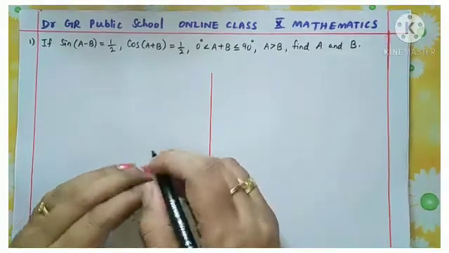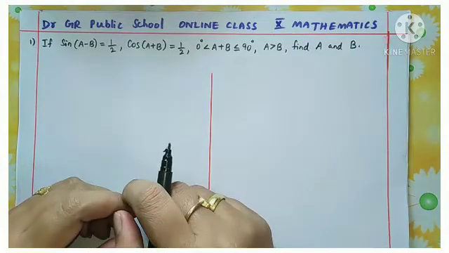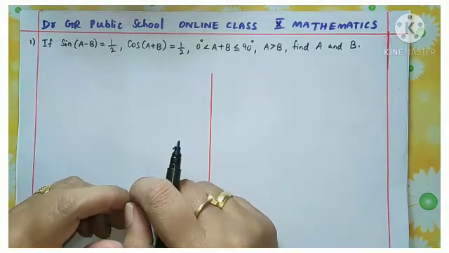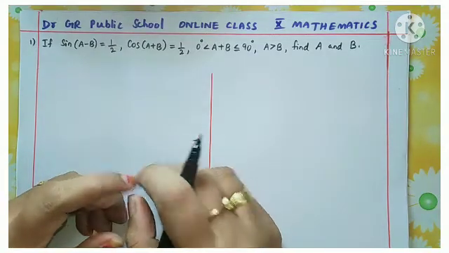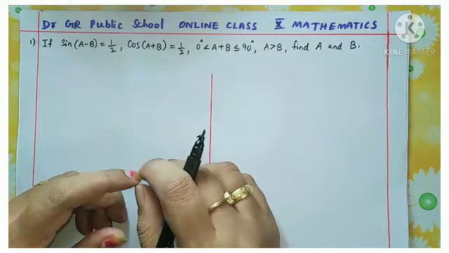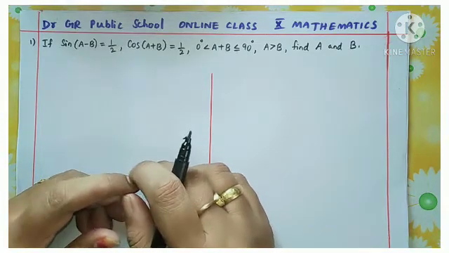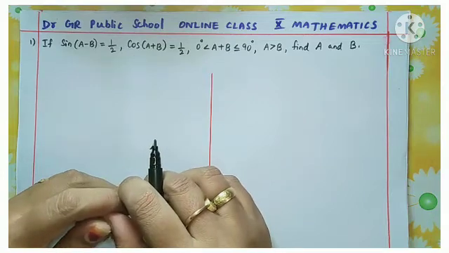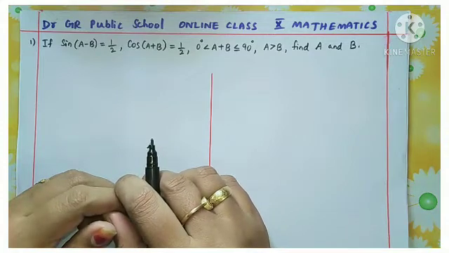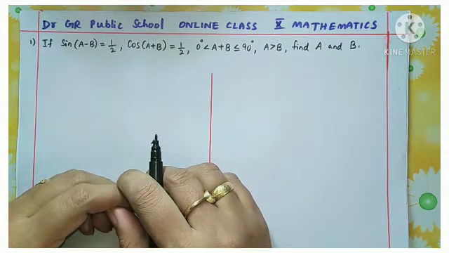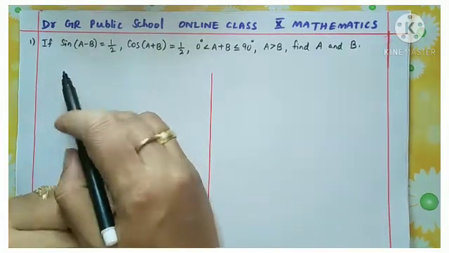Dear students, in our previous classes, we learned about different trigonometric ratios and the values of trigonometric ratios of some specific angles. So today in this class we are going to study some of the examples that are related with values of trigonometric ratios. So how we are going to solve the examples? All of you listen carefully. So this is your first problem.